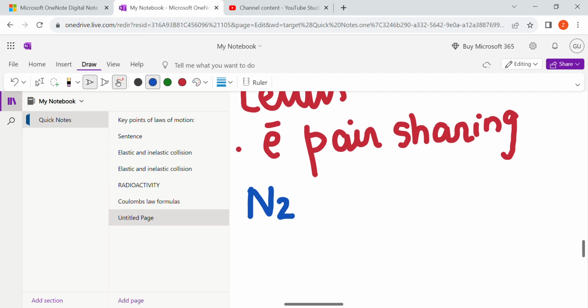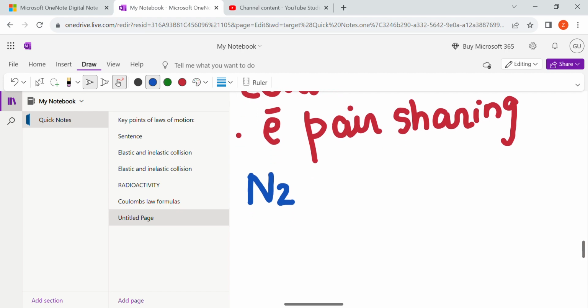Nitrogen, two atoms of nitrogen, and we know that the valency of nitrogen, valency basically means the electrons present in the outermost shell. So I'm gonna make the outermost shell. This is the outermost shell of the nitrogen that has 5 electrons.